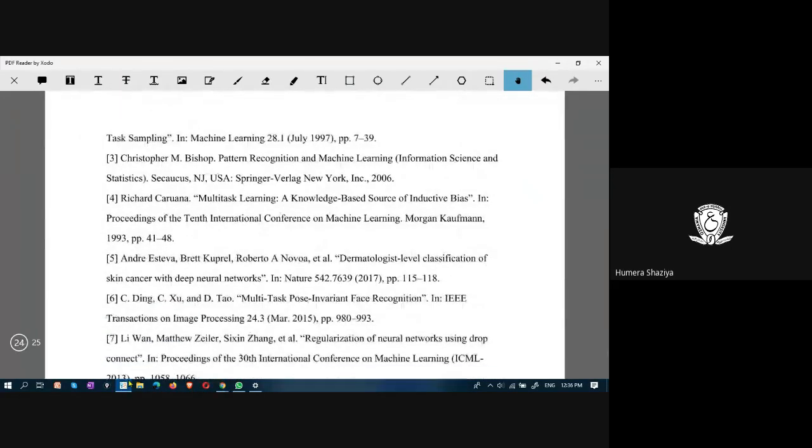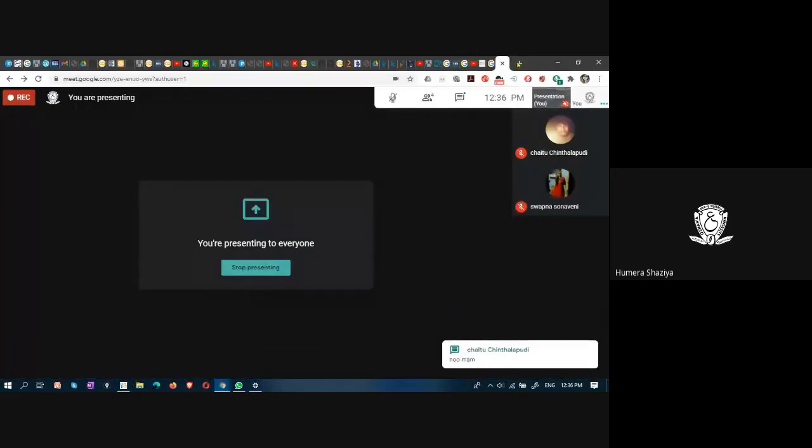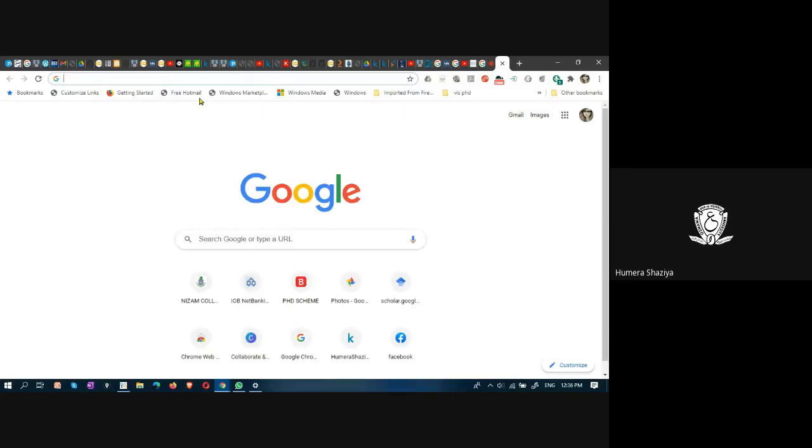Okay. Then we will look at one example. This Colaboratory is a free service provided by Google that facilitates development and execution of deep learning programs. colab.research.google.com is the URL.